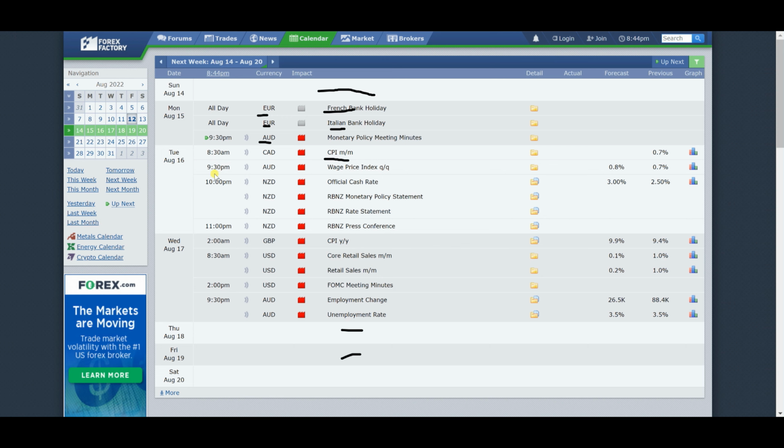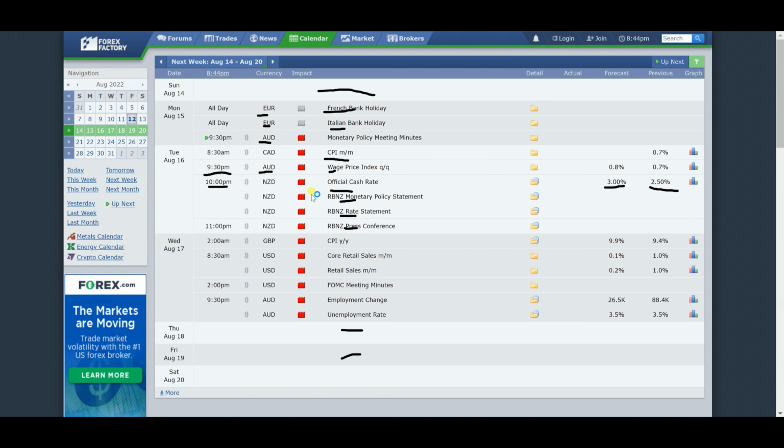Now, on same Tuesday, okay, 9:30 p.m. from the Australian axis, we do have the wage price index, okay, for the quarter, scheduled to hit the wires. And then again at 10 o'clock p.m. Eastern time, okay, this is a heavy time for New Zealand, okay. We do have interest rate decision, obviously the rate statements and the press conference all coming out at 10 o'clock p.m. Eastern time. And as you can see here, we do expect an increase in interest rates by 50 basis points, okay. So this is obviously going to probably have some impacts on the New Zealand dollar crosses and even maybe the Australian dollar crosses as well, okay. So do keep an eye on this particular news item.